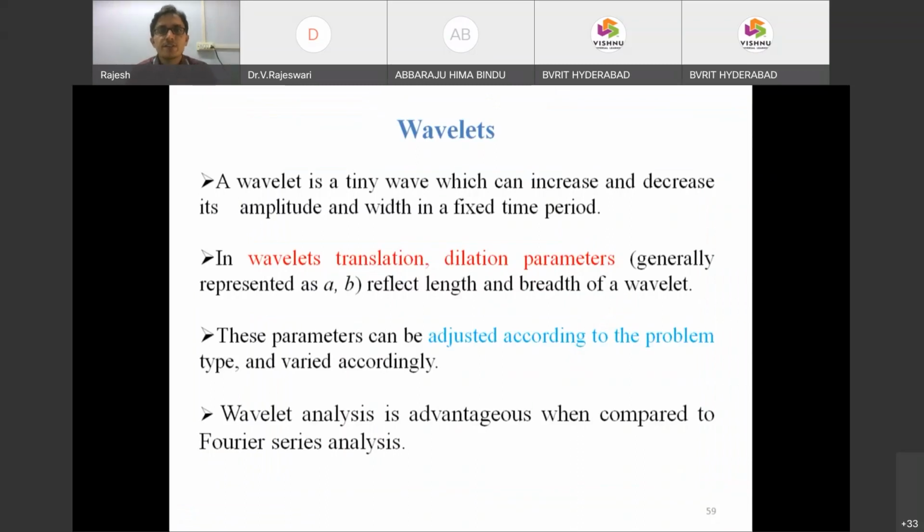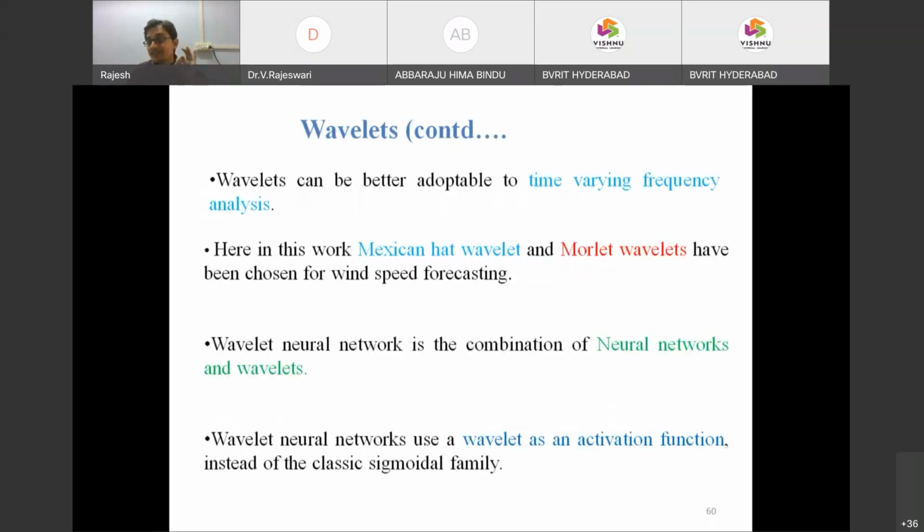I told you about the wavelets. Wavelets are tiny waves which can increase and decrease their amplitude within a fixed time period. The parameters A and B are called translation and dilation parameters, which reflect the length and breadth of the wave. The main advantage of wavelets is that they are adaptable. Wavelet analysis is advantageous compared to the Fourier series. Fourier series analysis is only for frequency analysis, but here, time varying frequency analysis can be done using wavelets.